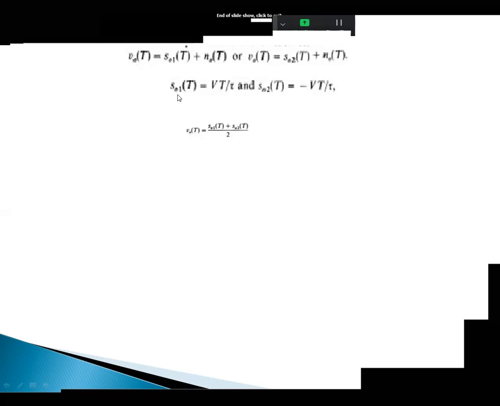The S01 output of the signal should be V t by tau, and S02 of t is equal to minus V t by tau. So S01 of t is equal to V t by tau and S02 of t is equal to minus V t by tau.